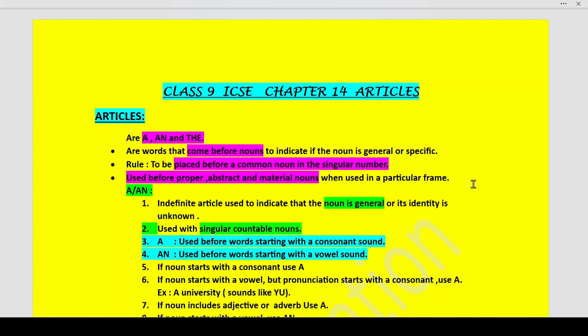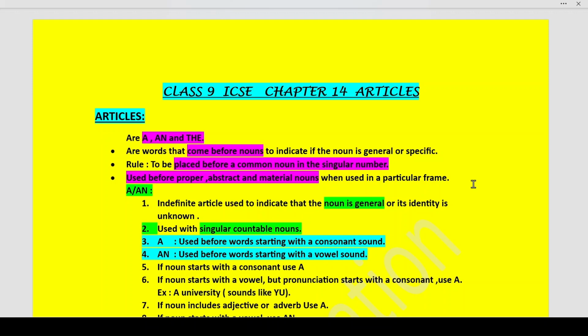Now, as I told you, students, articles are words that refer to some specific and some non-specific nouns. Articles always precede a noun. If any sentence is given to you, identify the noun in the sentence and you will see that preceding the noun, what comes before, is the article. What do you mean by preceding? What comes before. So what precedes the noun is the article.